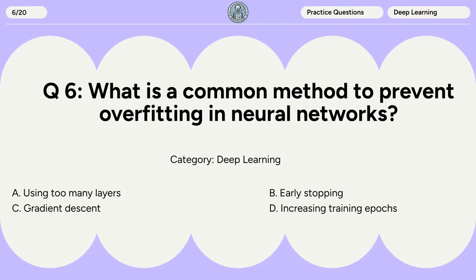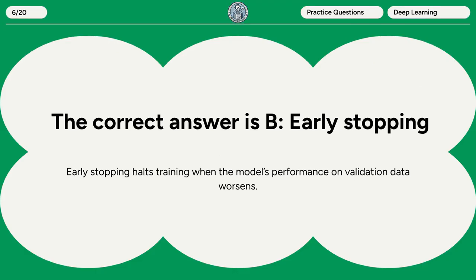Question 6. What is a common method to prevent overfitting in neural networks? A. Using too many layers. B. Early stopping. C. Gradient descent. D. Increasing training epochs. The correct answer is B. Early stopping. Early stopping halts training when the model's performance on validation data worsens.